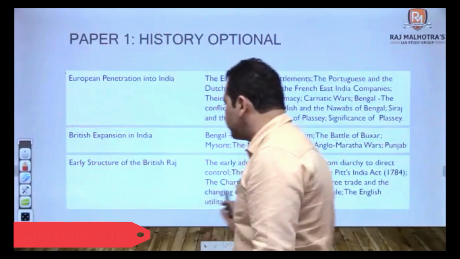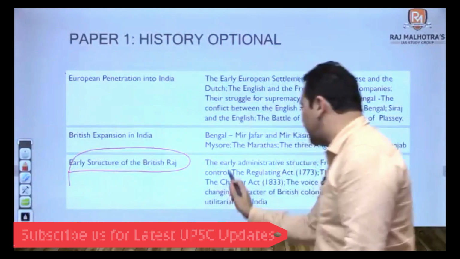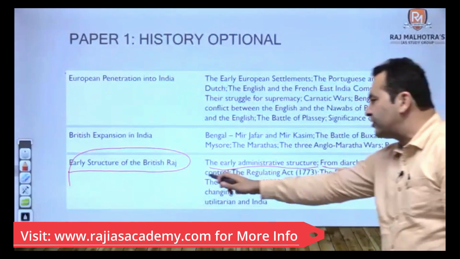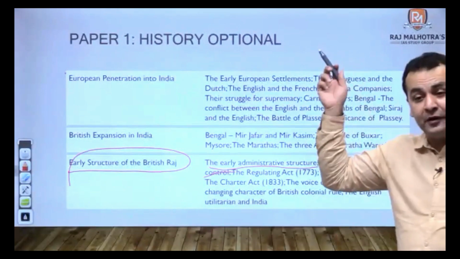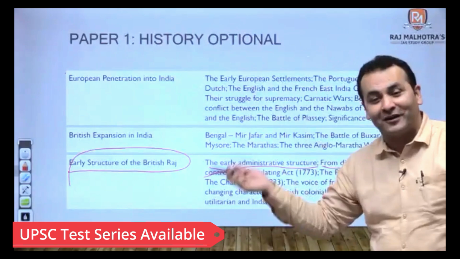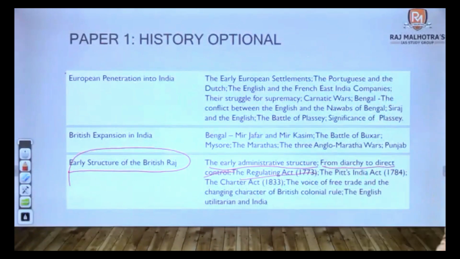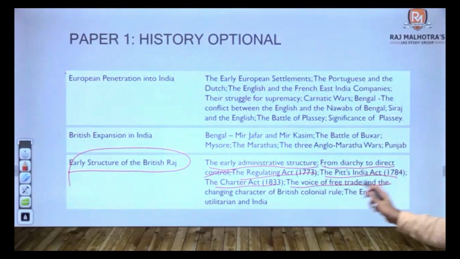Look at this now. If I talk about the early structure of British Raj, early administrative structure, from diarchy to direct control, that dual government of Bengal introduced by Clive after Battle of Buxar in 1765, to direct control. You have already read about the Regulating Act of 1773, Pitt's India Act, Charter Act of 1833, the voice of free trade and changing character of British colonial rule.